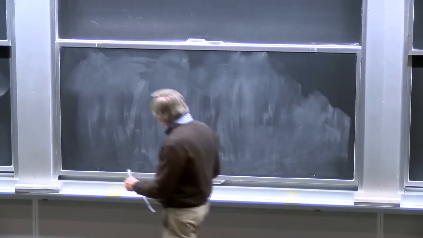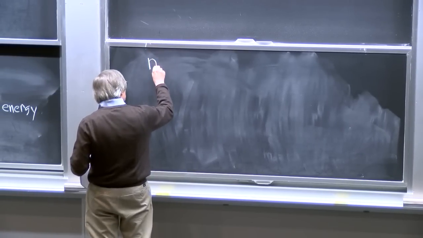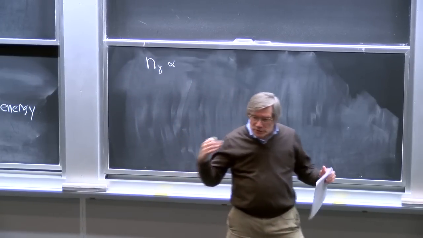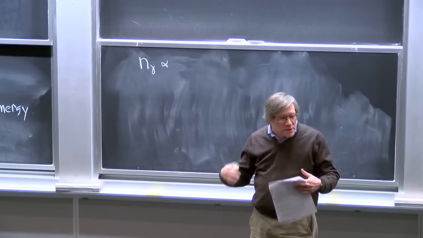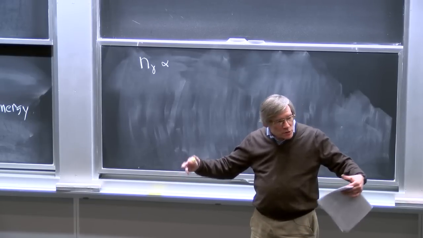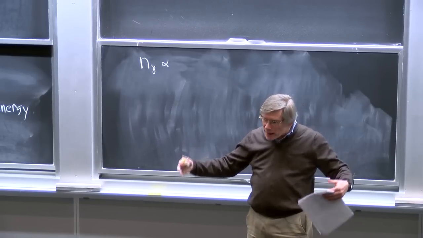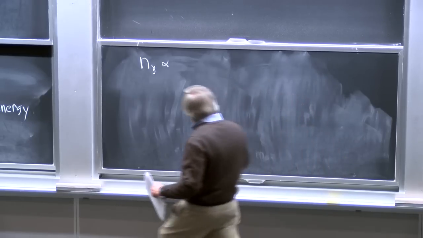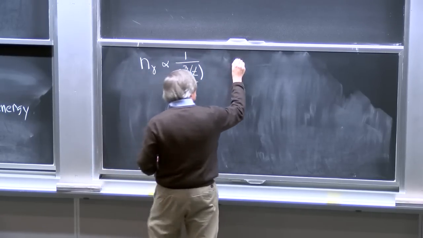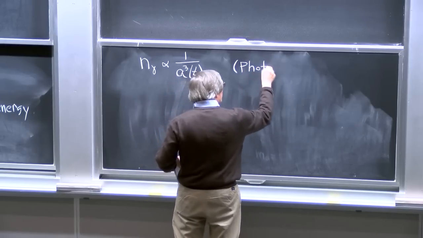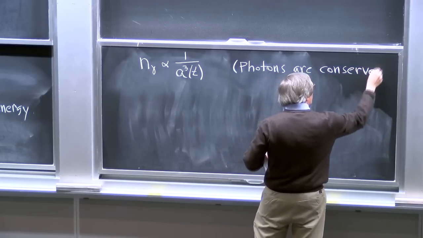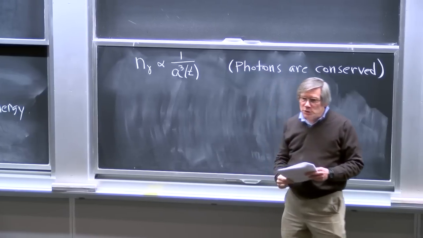In terms of photons, we can simply notice that the photons are not going to disappear as the universe expands. The number density will just keep the same number of photons, but as the universe expands, those photons will occupy a larger volume. So it's exactly the same as what we've said about non-relativistic matter. The number density of photons will fall like 1 over the cube of the scale factor, which just says that photons are conserved, and the volume of any region grows like a cubed.